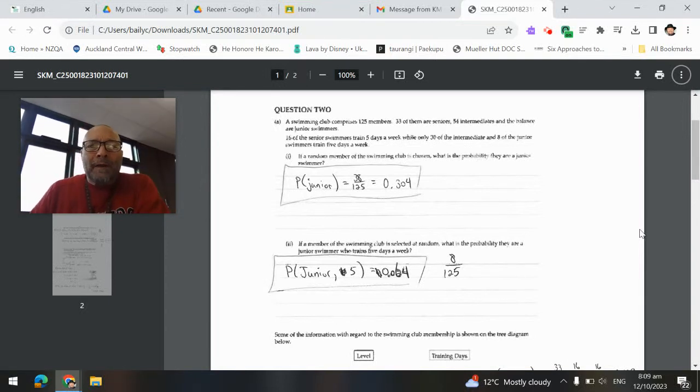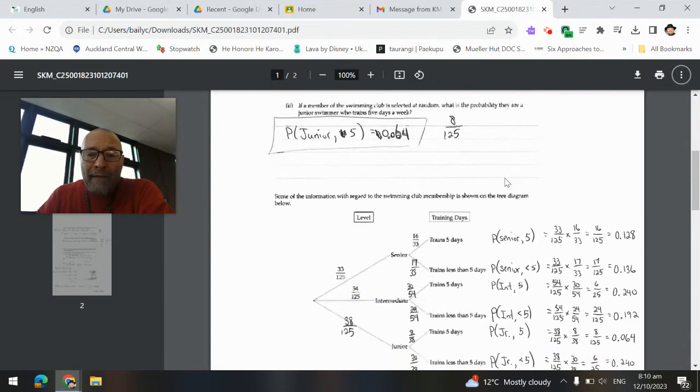Kia ora koutou. In this video lesson, we will be going over a tree diagram pātai, like one you might find on your probability methods external. So from the given info, a swimming club comprises 125 members, 33 seniors, 54 intermediate, and the balance are juniors.